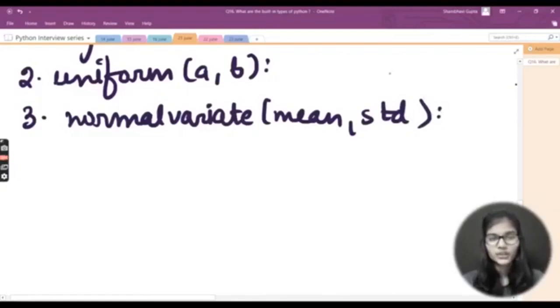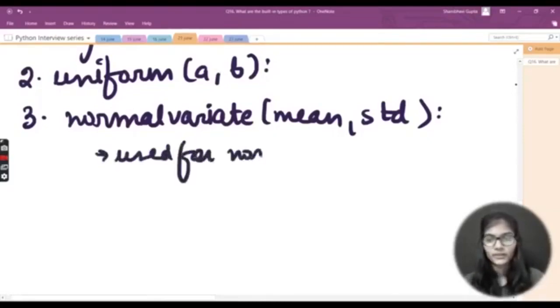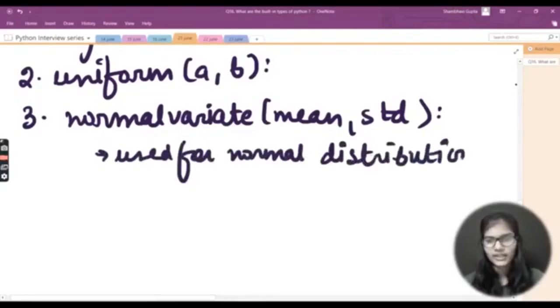This function is used for the normal distribution, where you know the mean and the standard deviation. It is used for finding out the normal distribution. So I would write: used for normal distribution, like this. Another one in the random module.